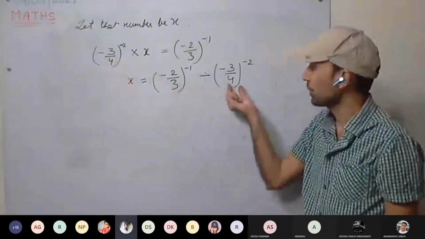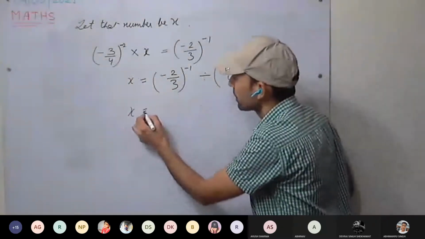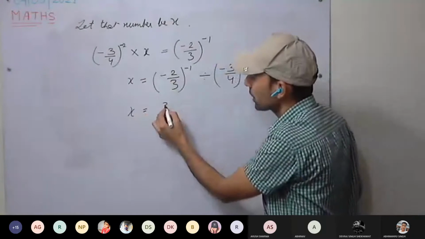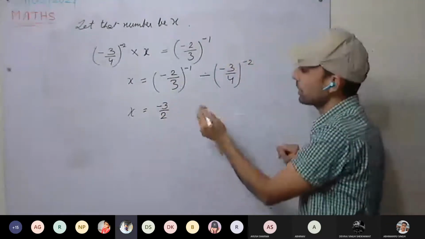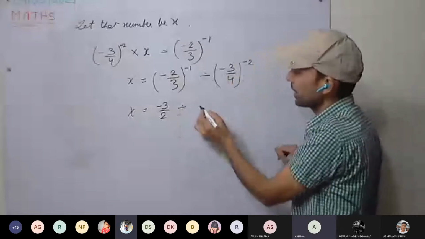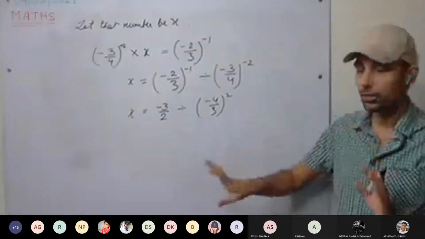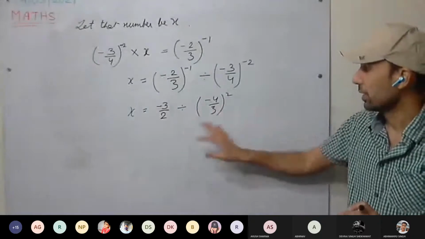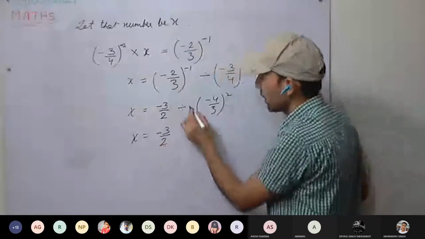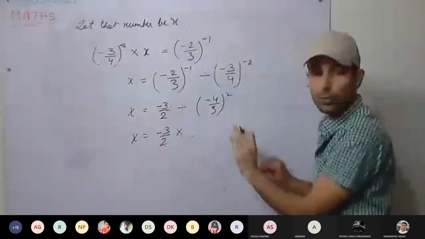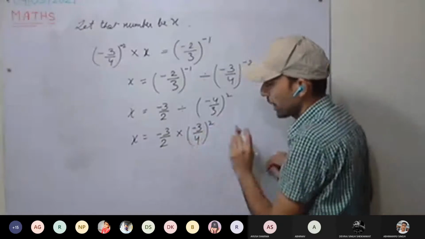If you are taking this one, it will come in division. Now calculate minus 1. It will be how much? Minus 3 upon 2. Take the reciprocal. Divided by, take the reciprocal, minus 4 divided by 3 square. We will go one by one, step by step. X equals minus 3 by 2 multiplied with, taking the reciprocal again, minus 3 by 4 whole square.